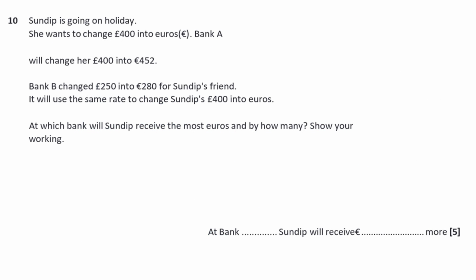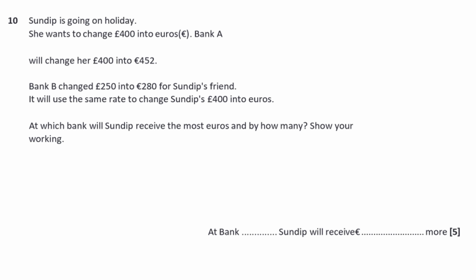Sandip is going on holiday. She wants to change £400 into euros. Bank A will change her £400 into €452. Bank B changed £250 into €280 for Sandip's friend. It will use the same rate to change Sandip's £400 into euros. At which bank will Sandip receive the most euros, and by how many? Show your working. Okay, so we know what's going on in Bank A. We just really need to work out what's going on in Bank B, don't we?